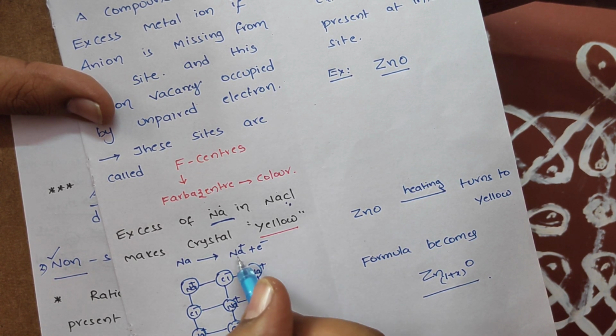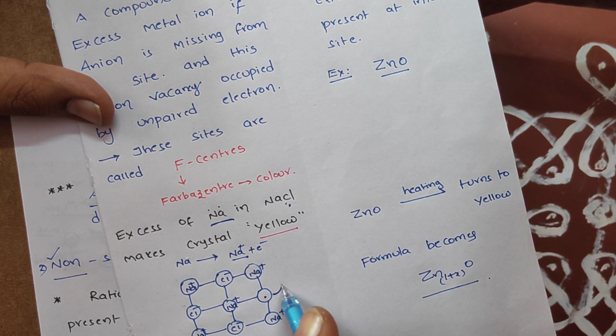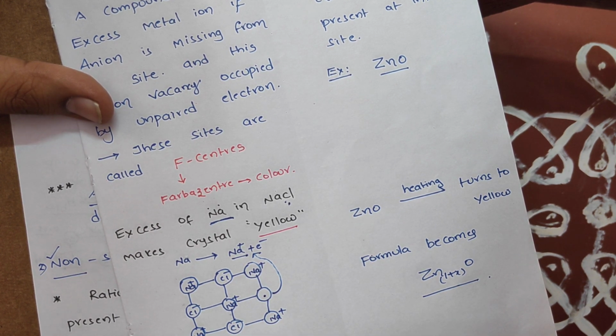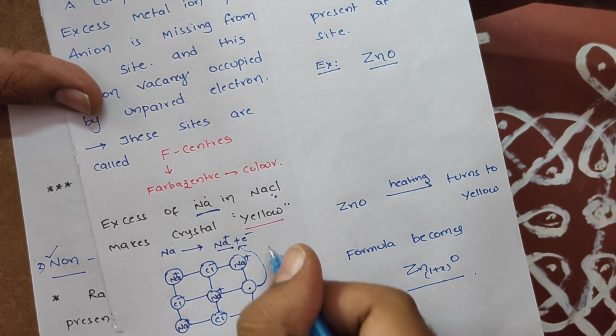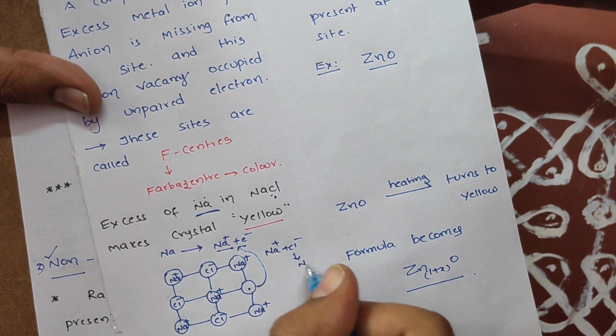Once the Na plus ion is there, the Cl minus ion from this position, the Cl minus ion here, leaves this position and goes and combines with Na plus. The Cl minus that went from here combines with that Na plus and forms NaCl.